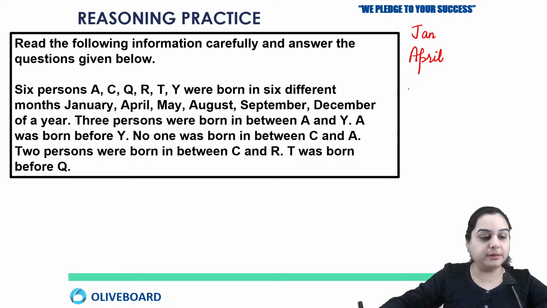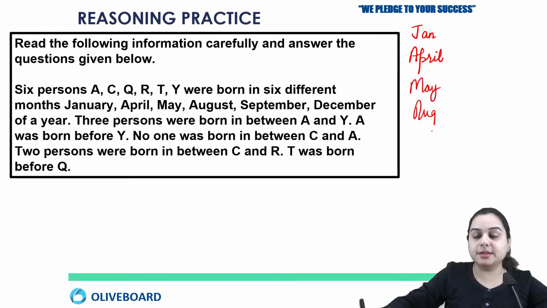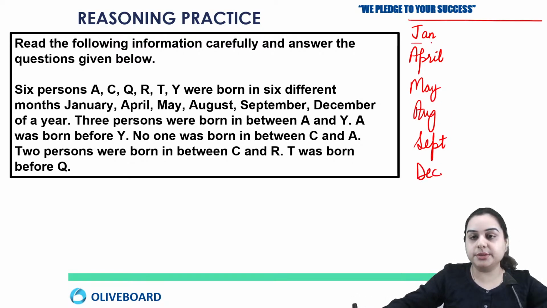Okay, Deepal, done. Mariswaran, done. Okay. Jan, April, then May, then August, then September, and then December you have. So these are the months that are given to you.